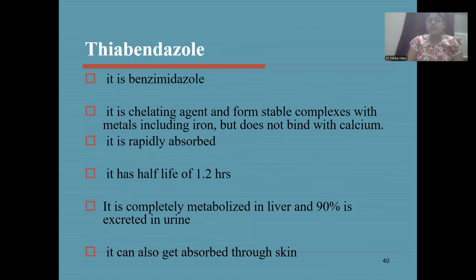Thiabendazole, it is also a benzimidazole. It is a chelating agent and forms stable complexes with metals, including iron, but doesn't bind with calcium. It is rapidly absorbed. Half-life is 1.2 hours. It is metabolized in liver. 90% is excreted in urine. It can also get absorbed through skin.